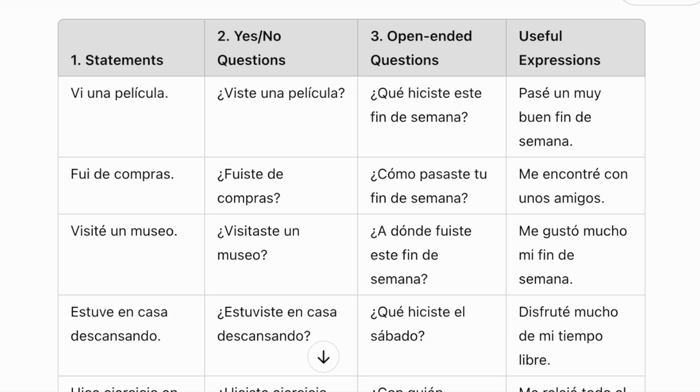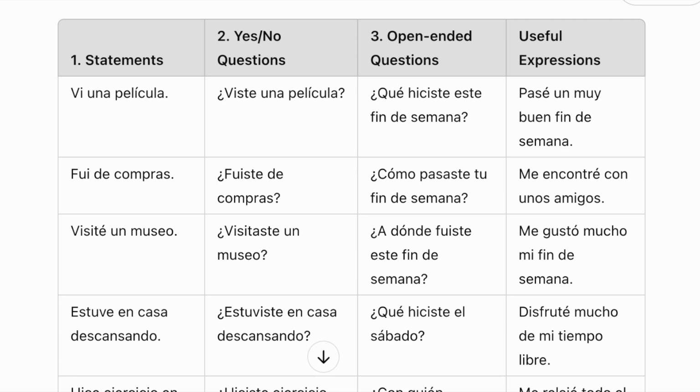In this video, I'm going to show you how you can generate infinite listening practice or comprehensible input in Spanish using ChatGPT and a 1, 2, 3 chart. Now the 1, 2, 3 chart is what you're seeing here on the screen. This is a tool that I created or discovered during my time teaching foreign languages to the military. There is a column for statements, a column for yes/no questions, open-ended questions, and general useful expressions.